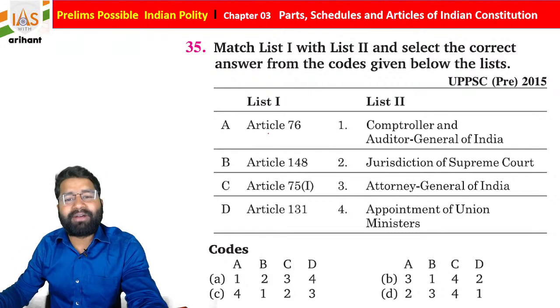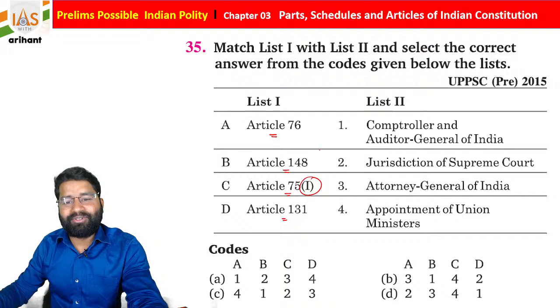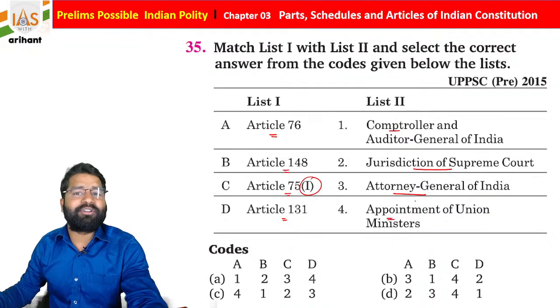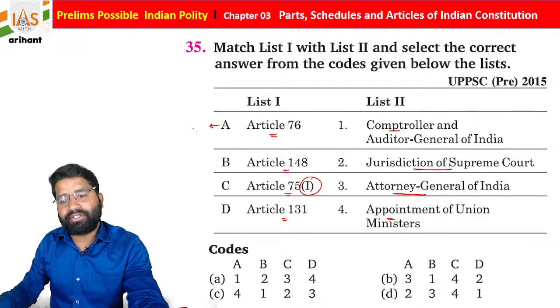Once again, you have to match it. List 1 has Article 76, Article 148, Article 75 clause I, and Article 131. List 2 contains CAG, jurisdiction of Supreme Court, Attorney General of India, and appointment of Union Minister. Article 76 of the Indian Constitution is about the Attorney General of India, so A3.